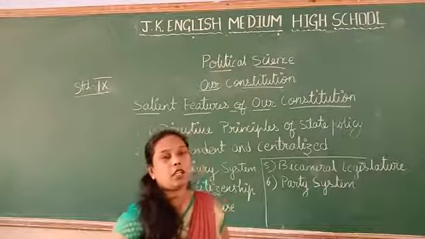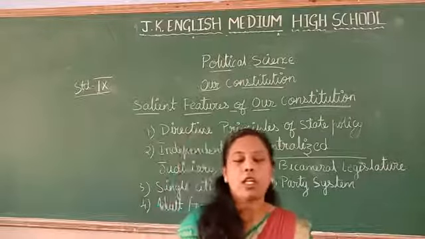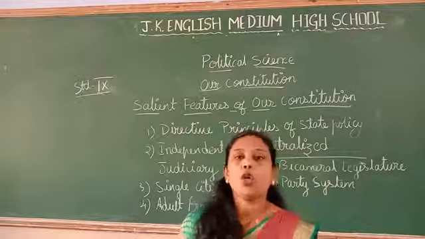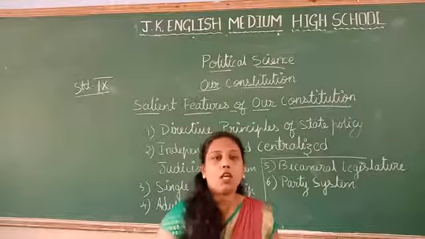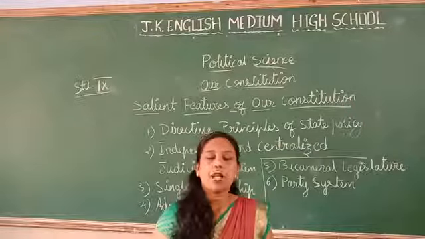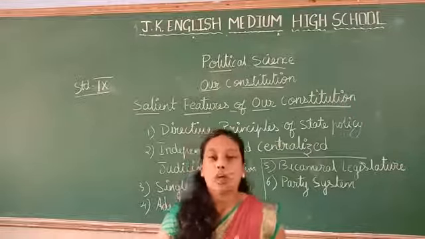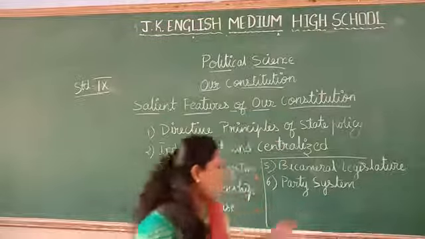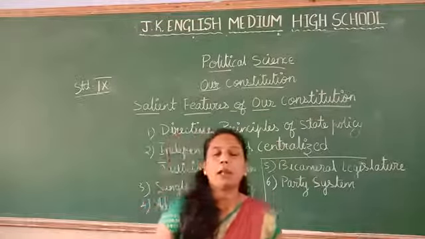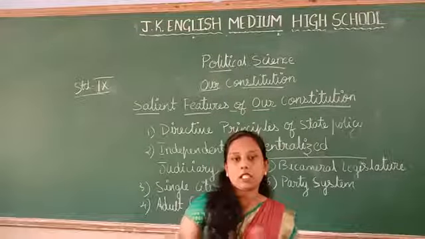And the next one, that is a bicameral legislature. Here, the centralized legislature is called the parliament, and the parliament consists of two houses. The lower house is called Lok Sabha, the upper house is called Rajya Sabha. And the next one, party system. There is a multiple party system in India.